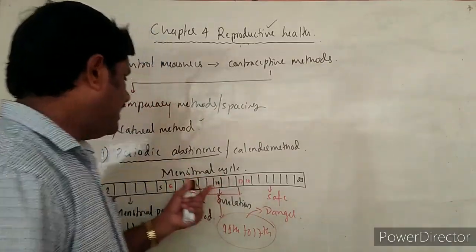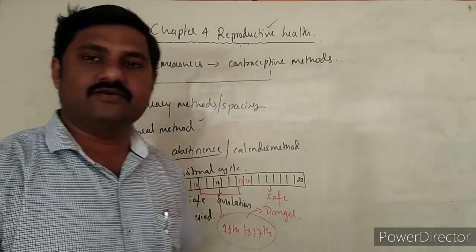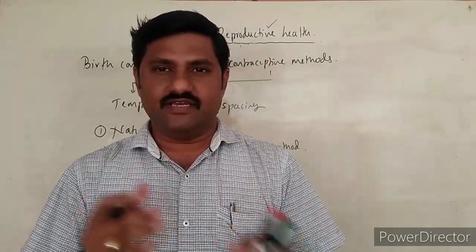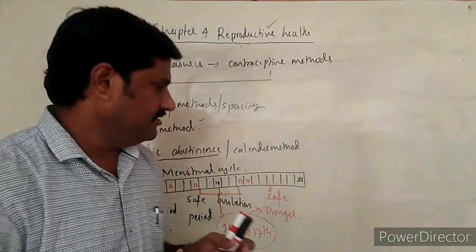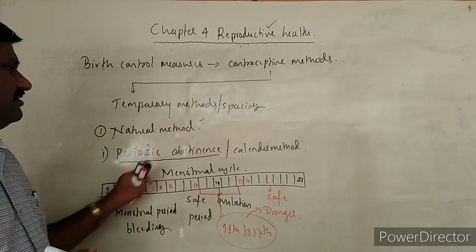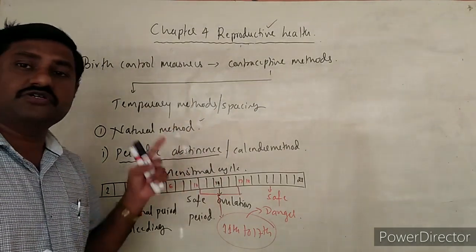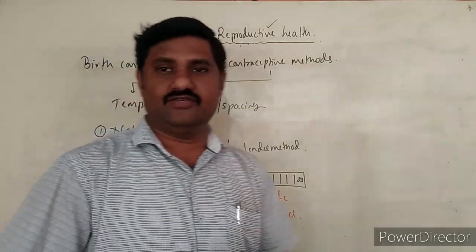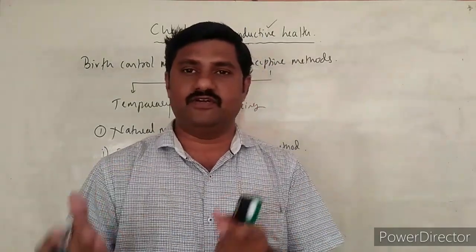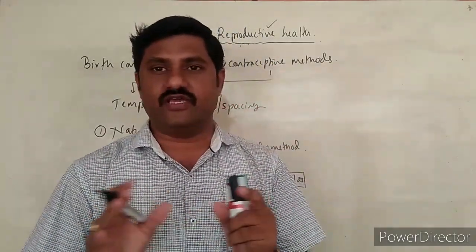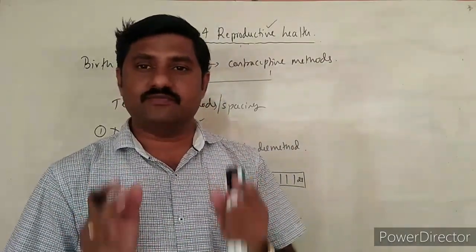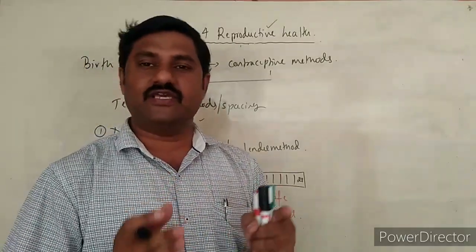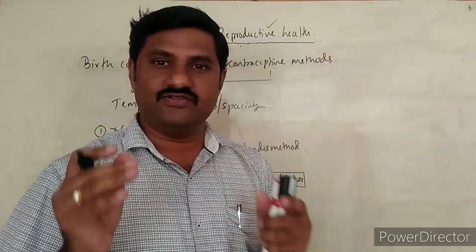The menstrual cycle is variable in some of the females. It may extend sometimes to 35 days. So this is a temporary method which is not sure; surely we cannot stop the pregnancy sometimes. The menstrual cycle in different women is variable, that's why we cannot predict it, and sometimes we say this is not a safe method, right? But still we can manage this one. So this is one method.